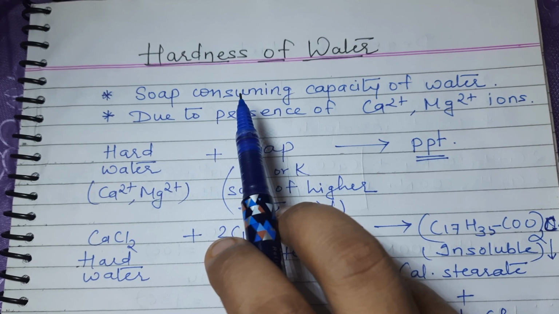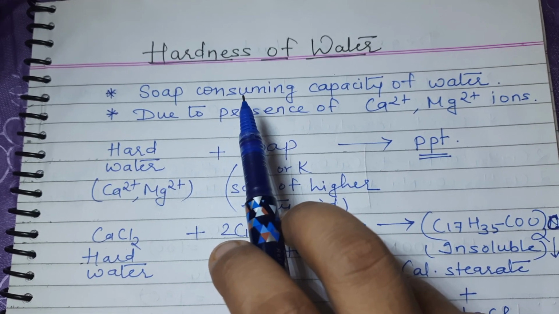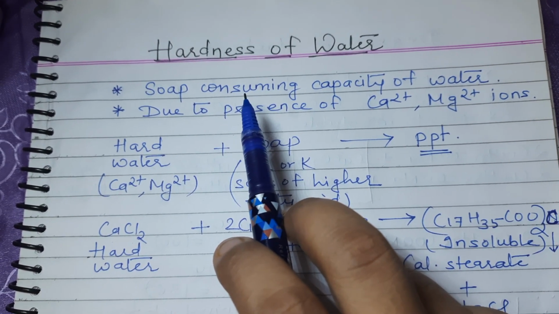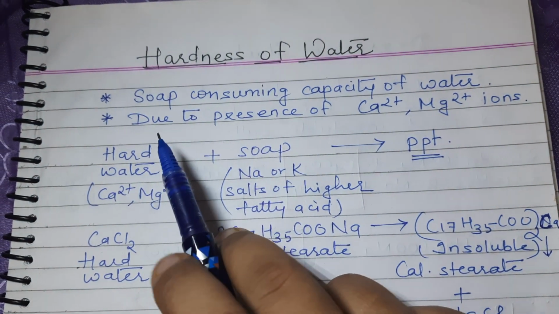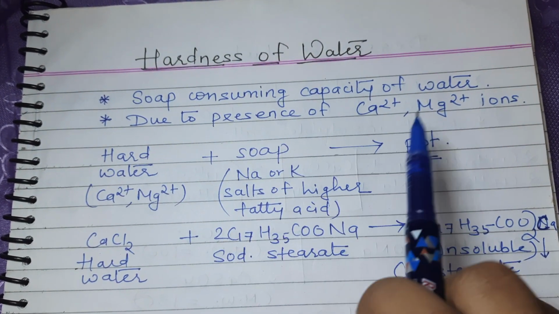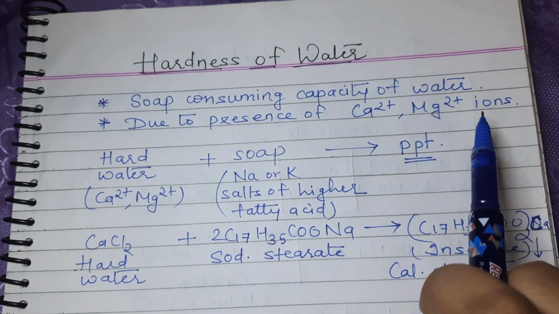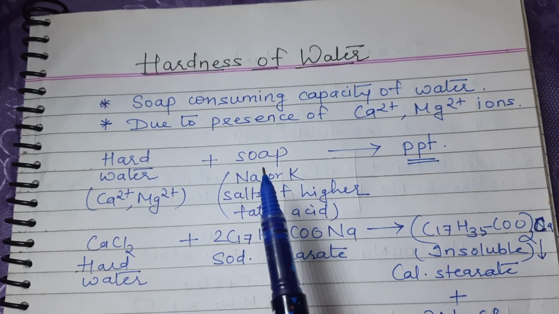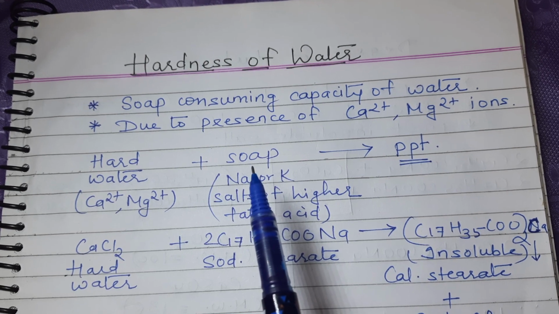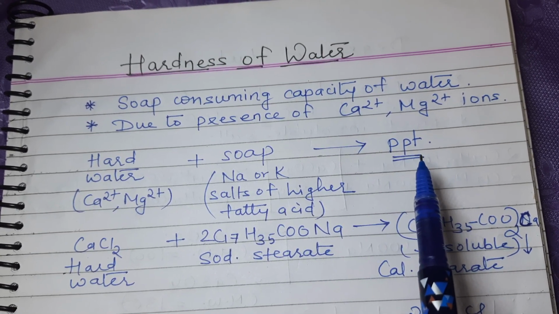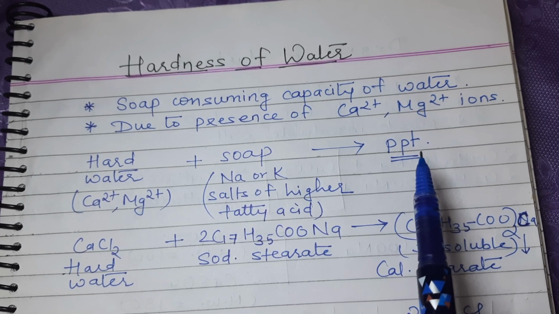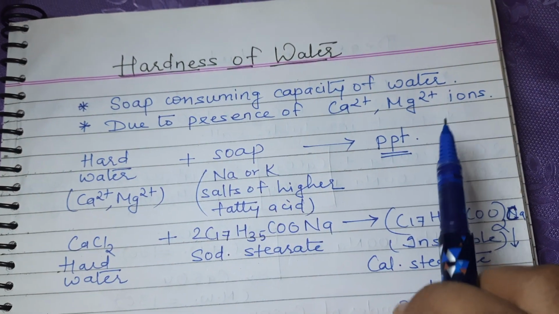So in hard water, when we add soap, ideally there should be formation of lather. But in case of hard water, what happens? Due to presence of calcium and magnesium ions, instead of forming lather, hard water produces precipitate. And this is actually due to presence of calcium and magnesium ions.